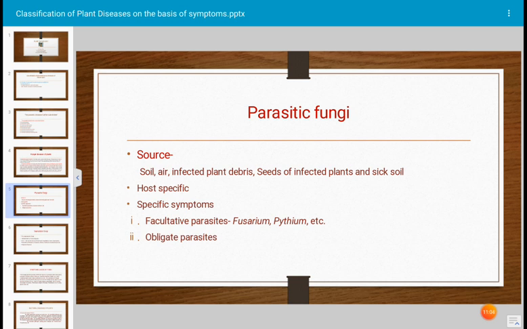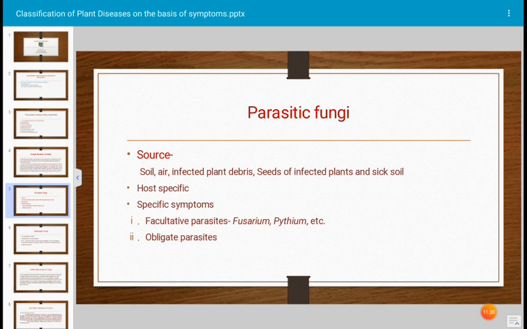Specific symptoms are developed by fungi. For example, Helminthosporium oryzae causes rectangular spots on rice, and early blight of tomato, caused by Alternaria solani, causes spots on leaves which consist of concentric rings.